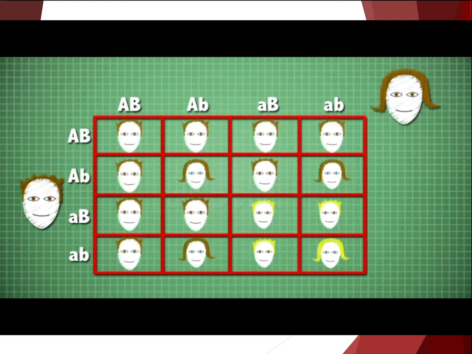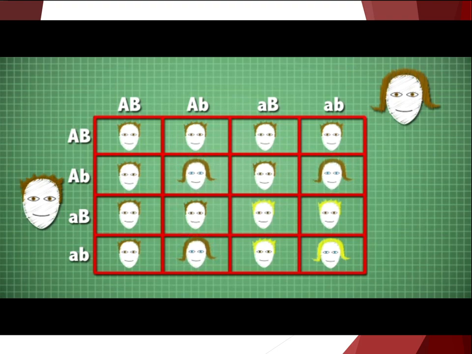9 individuals have brown eyes and brown hair. 3 individuals have brown hair and blue eyes. 3 individuals have blonde hair and brown eyes. And 1 individual has blonde hair and blue eyes.